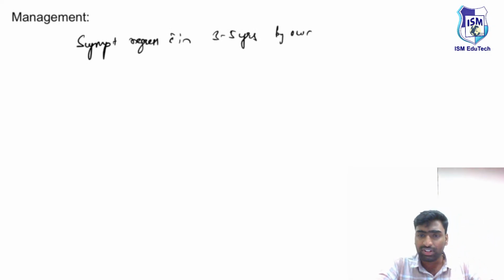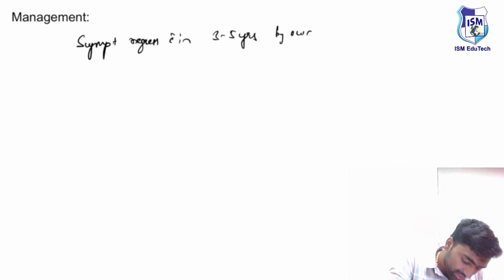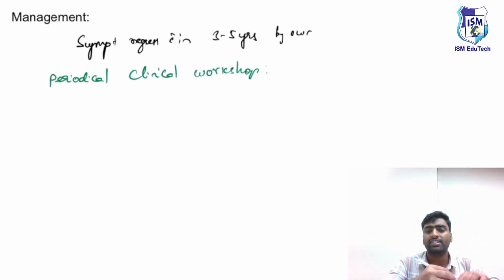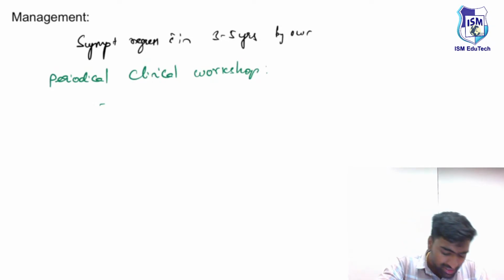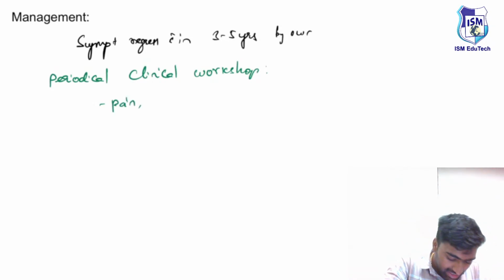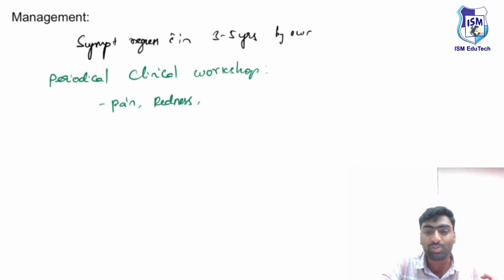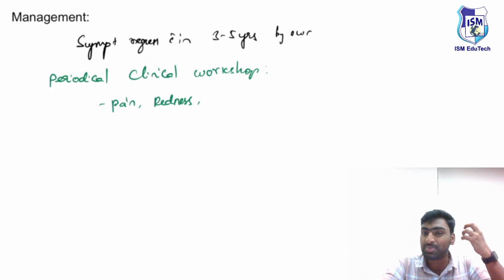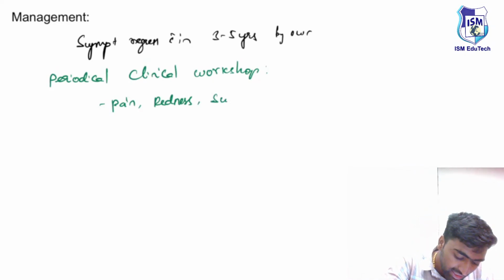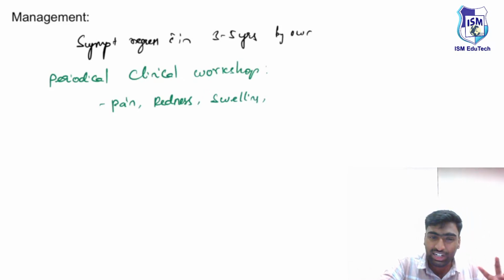But if not, you need to assess this. You need to do periodical clinical workup. In this, you need to assess the progression: whether there is any pain, any redness, how the swelling is increasing, or how the swelling because of the proptosis is increasing or decreasing, how it is responding, and whether there is any loss of function.